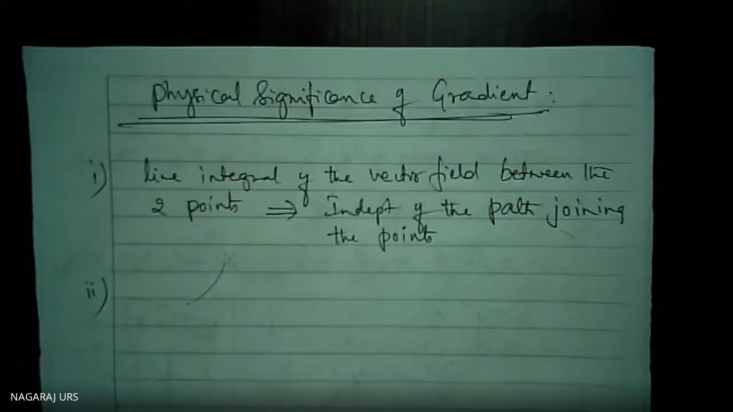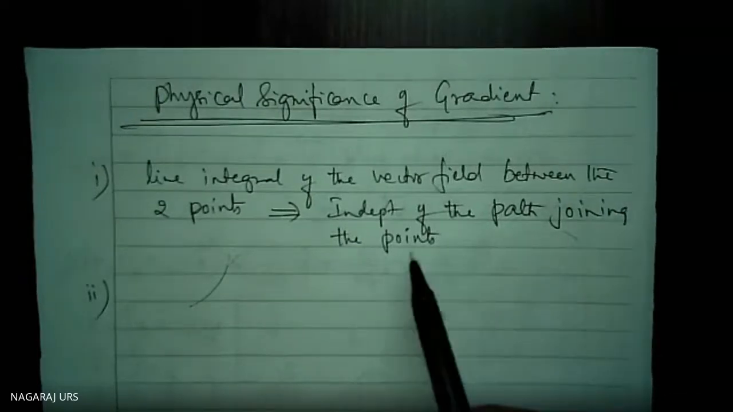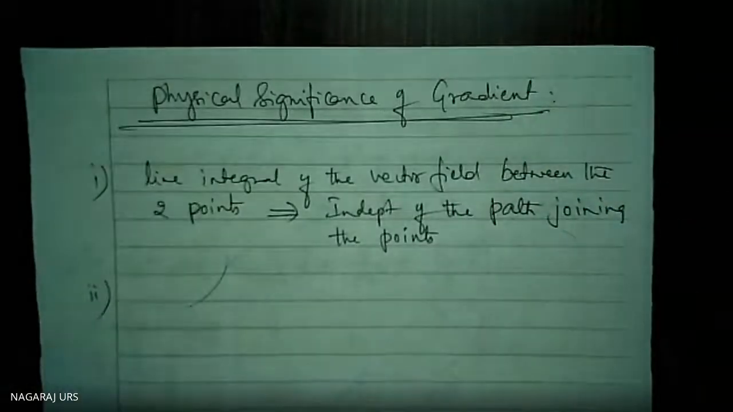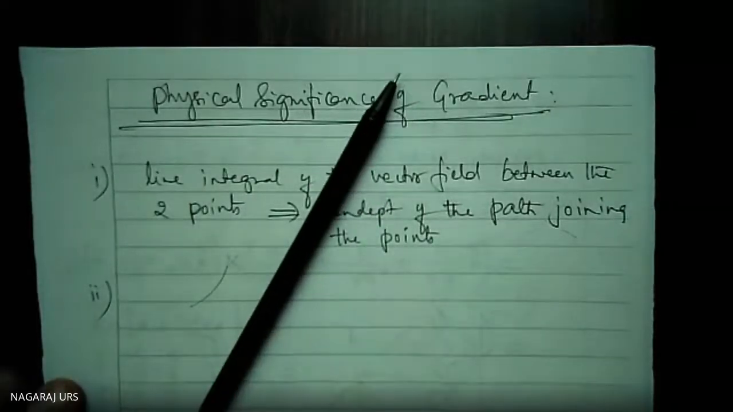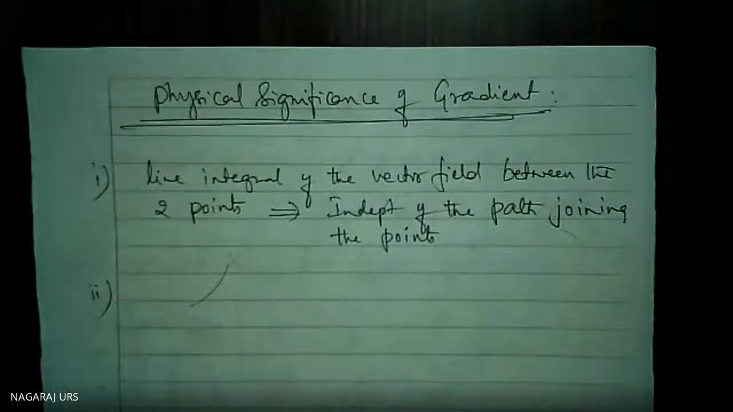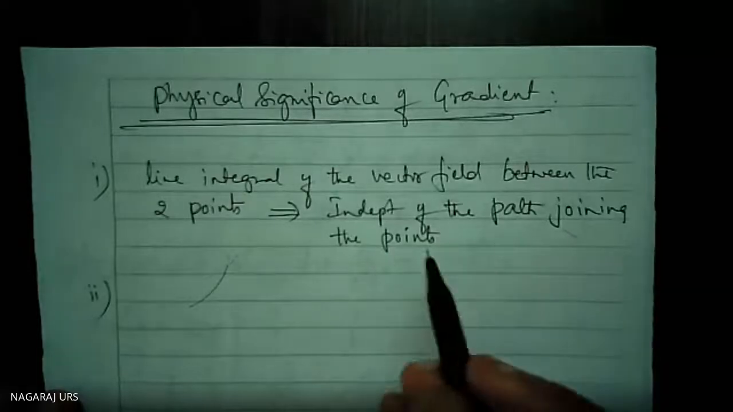So what is that? The line integral of the vector field between the 2 points in a vector field region, if it is independent of the path joining those 2 points, meaning the 2 points are there, either like this or like this if you are choosing, then the line integral remains the same. Either if this is a wire or something, along this direction if you are calculating, or along this direction, if they are one and the same along the vector field here, it is independent of the path joining the 2 points.